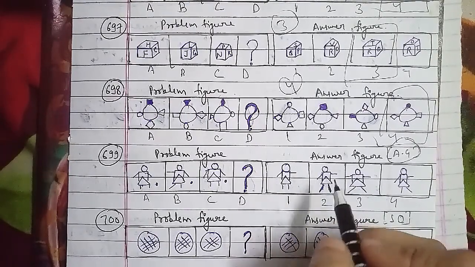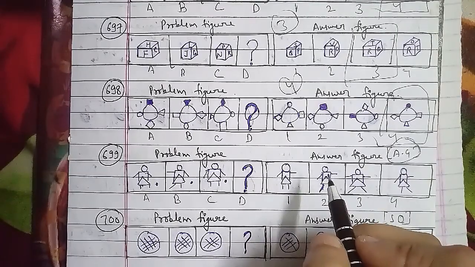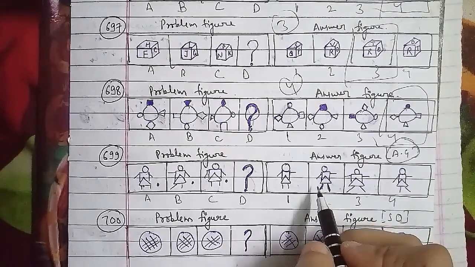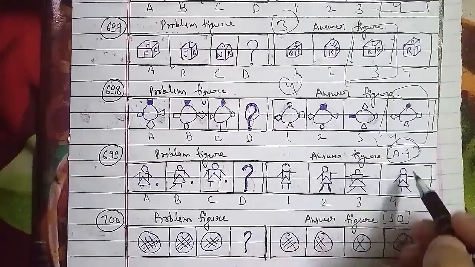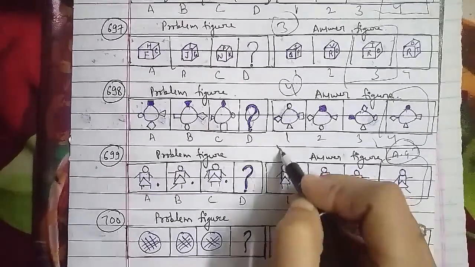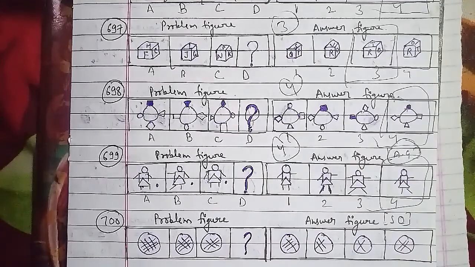So here we have figure A, figure B, figure C and figure D. These have been named 1, 2, 3 and 4 respectively here. In this, one line is removed each time in a set order. So in this case, we can say that the 4th figure will be the right answer here, because after the 2 lines, 1 will be removed, and that corresponds to it. So the 4th figure will be the right answer.